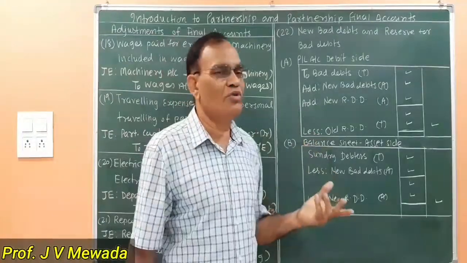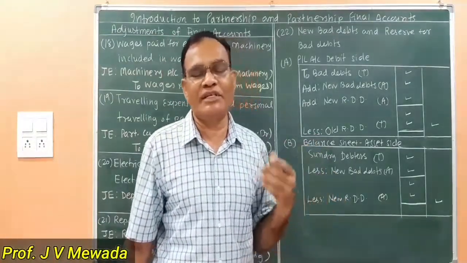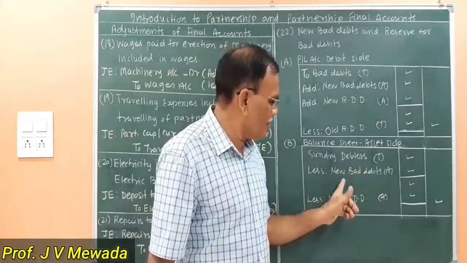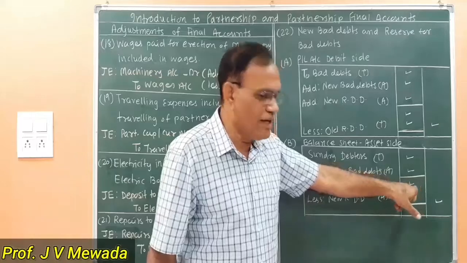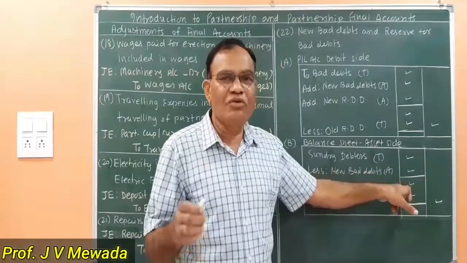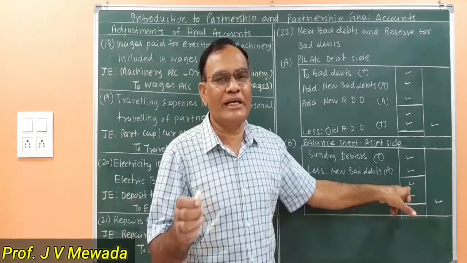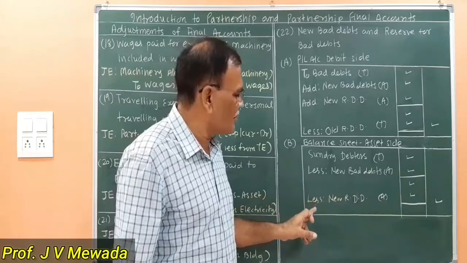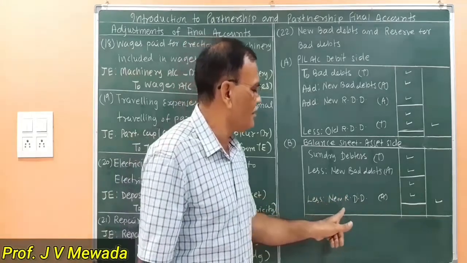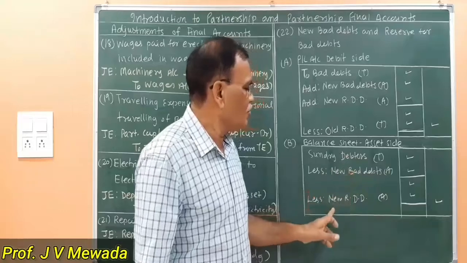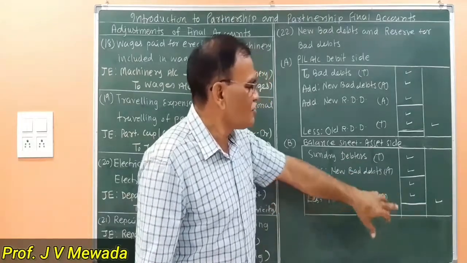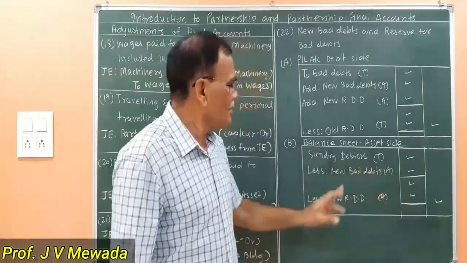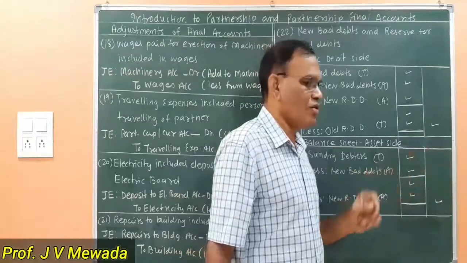Now if suppose we are told to provide reserve at 5%, 10%, whatever may be the case on the debtors. Now after subtracting the new bad debts, whatever figure is available, on that figure we are going to calculate reserve for bad debts. So we are going to calculate the reserve and then we are going to subtract. So it is known as a new reserve for doubtful debts, new RDD as per adjustment. So this amount is calculated on the net debtors and it is subtracted and casted to the outer column.